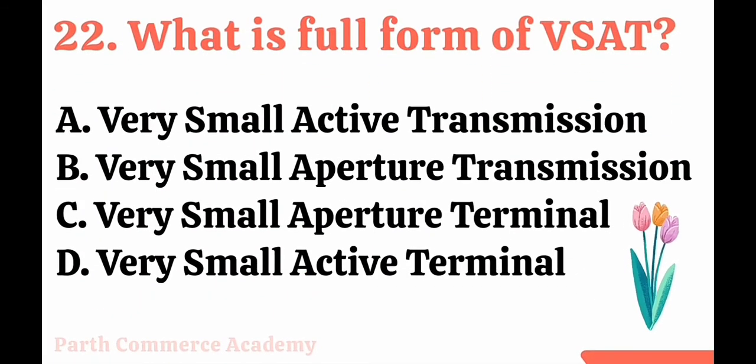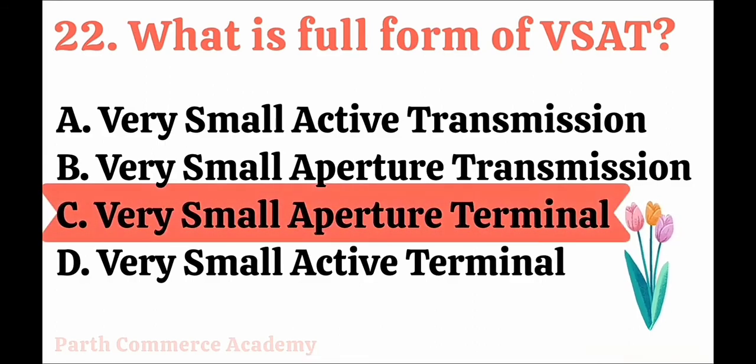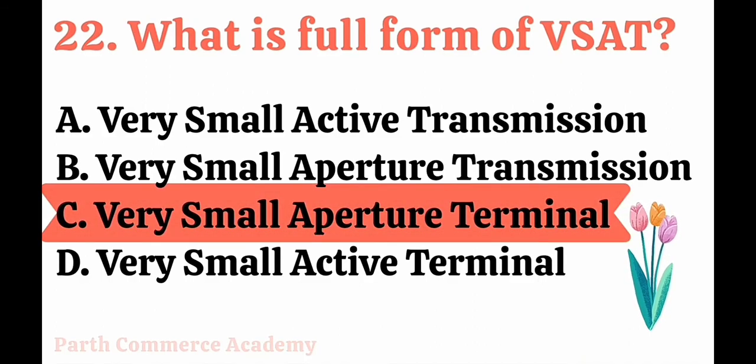Next is: what is the full form of VSAT? Let's see the options. Very small active transmission, very small aperture transmission, very small aperture terminal, very small active terminal. The words are a little bit different here, but the correct answer is option C, very small aperture terminal. This type of question is coming in competitive exams, so they are playing with words, but here the correct answer